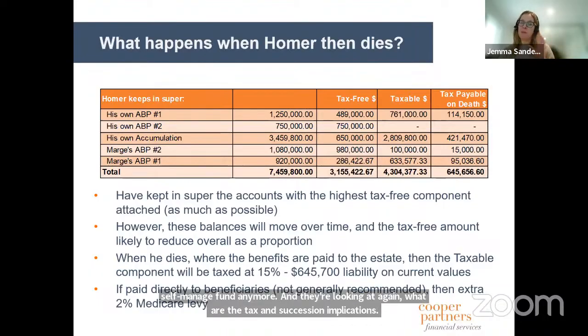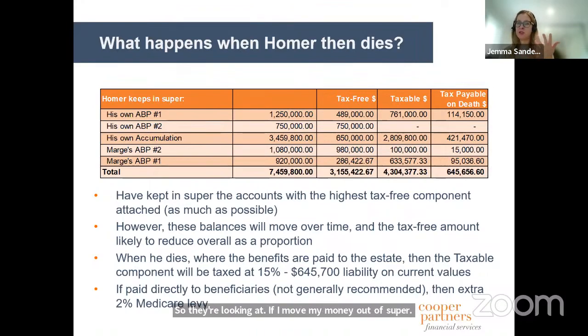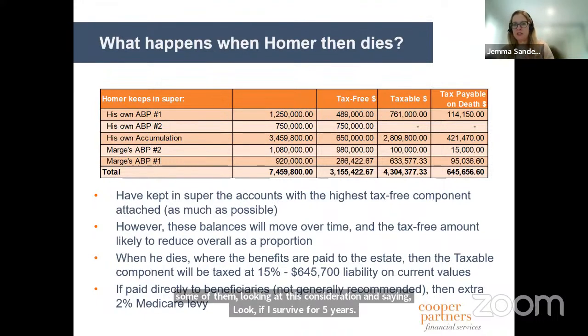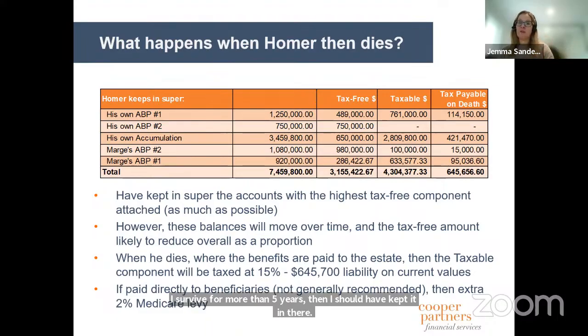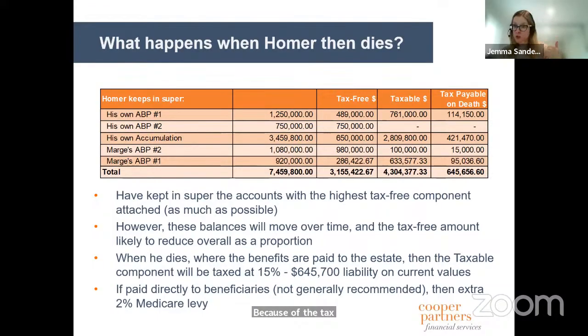So they're looking at, if I move my money out of super, then I'm going to lose these tax concessions, but then I'm going to save my family 650 grand. And so, how many years' worth of tax concessions lost until I'm sort of squids? So some of them are looking at this consideration and saying, look, if I pull this out and invest it outside super, and I survive for more than 5 years, then I should have kept it in there, because of the tax concessions. Particularly if I'm hit with Div 296 tax.